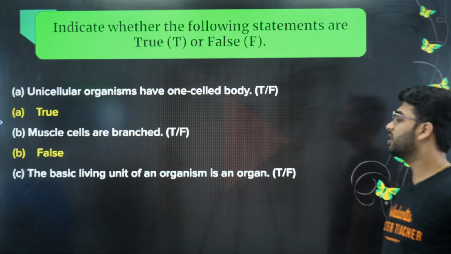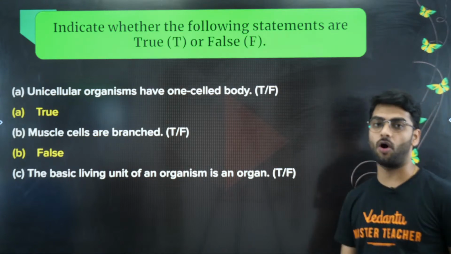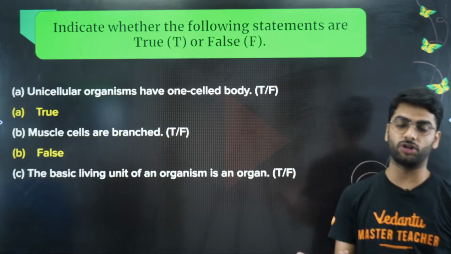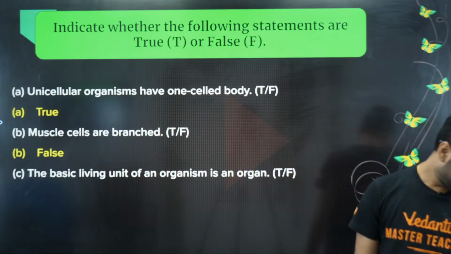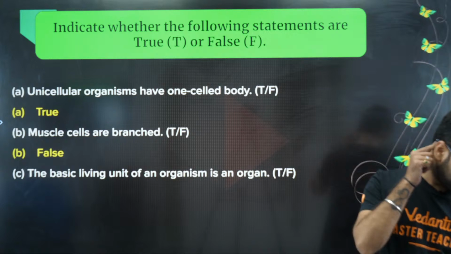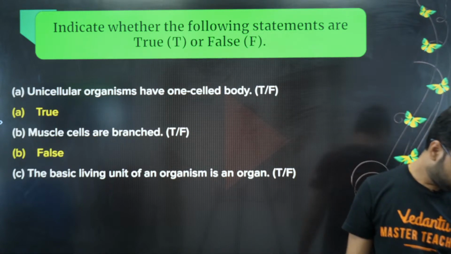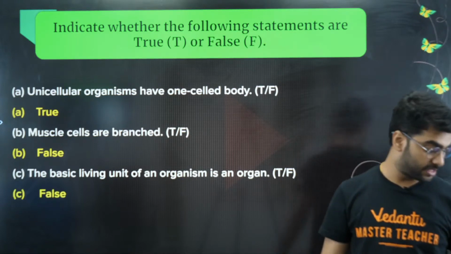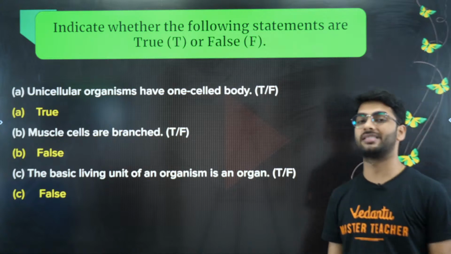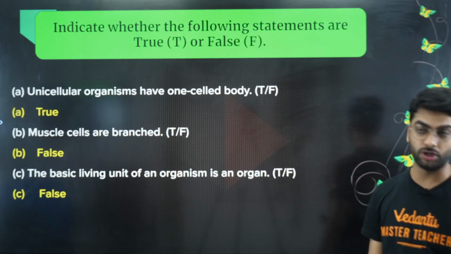Next, the basic living unit of an organism is an organ. So organ is the fundamental unit of life. True or false? Nirja, how are you? So this is absolutely false. Cell is the structural and functional unit of life.